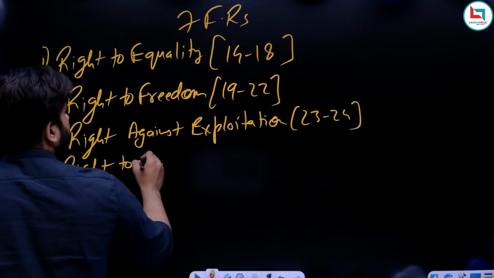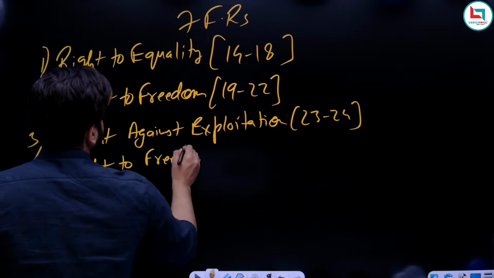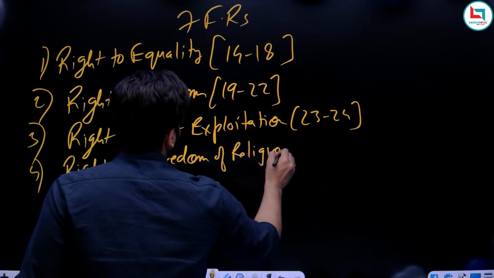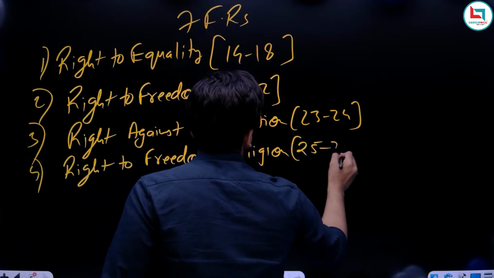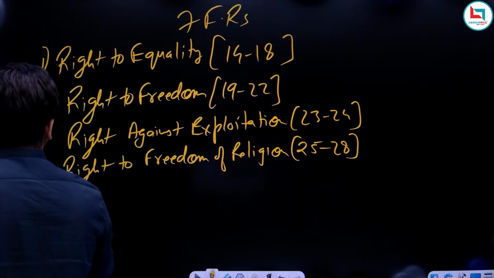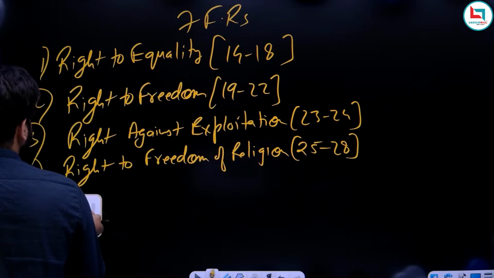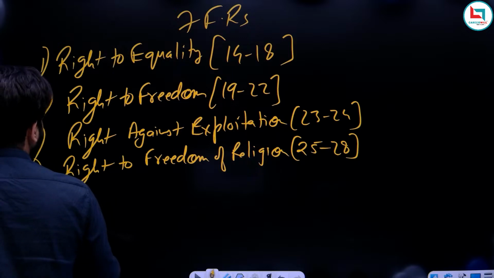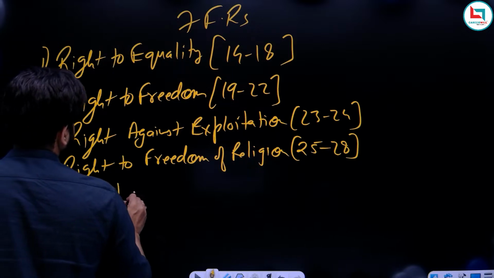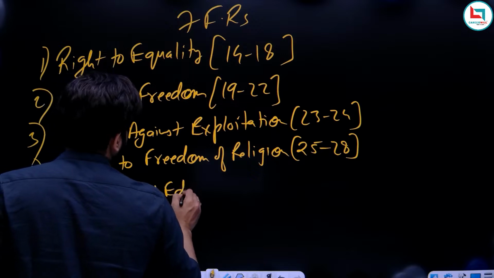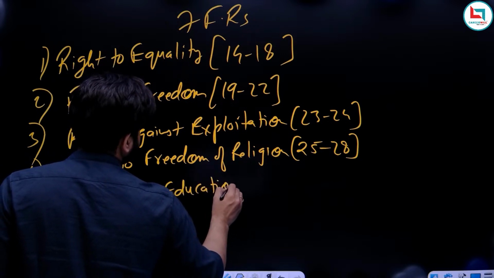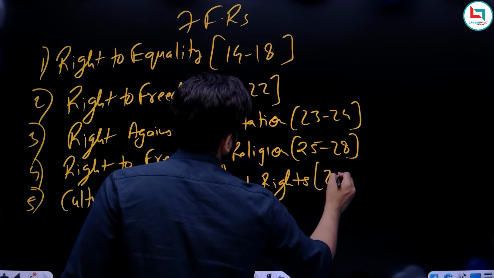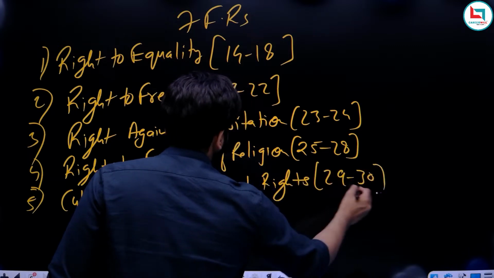Fourth, right to freedom of religion, Article 25 to Article 28. Then, fifth. The fifth is cultural and educational rights, Article 29 to Article 35.